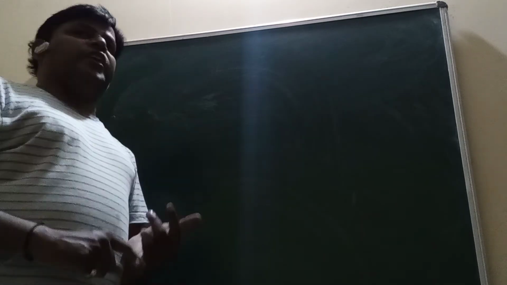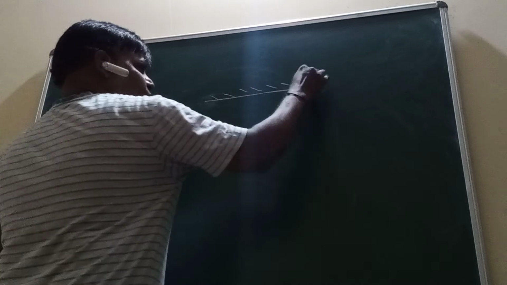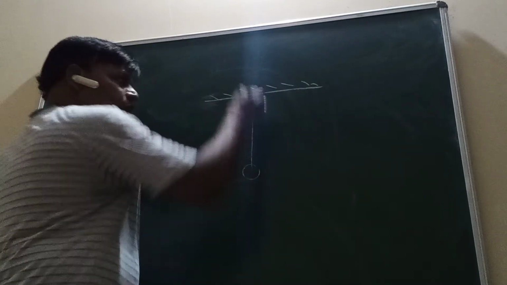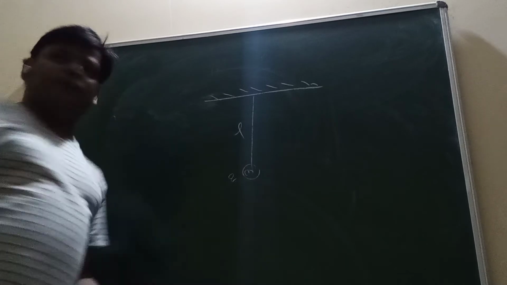Okay. At any exam time, only 3 questions are asked. First question, find the tension. Second question, find the angle. Or third, find the velocity. So how to solve this type of question? First, this is the surface. Understand? Now what is this? Pendulum, length L, mass M, charge Q.